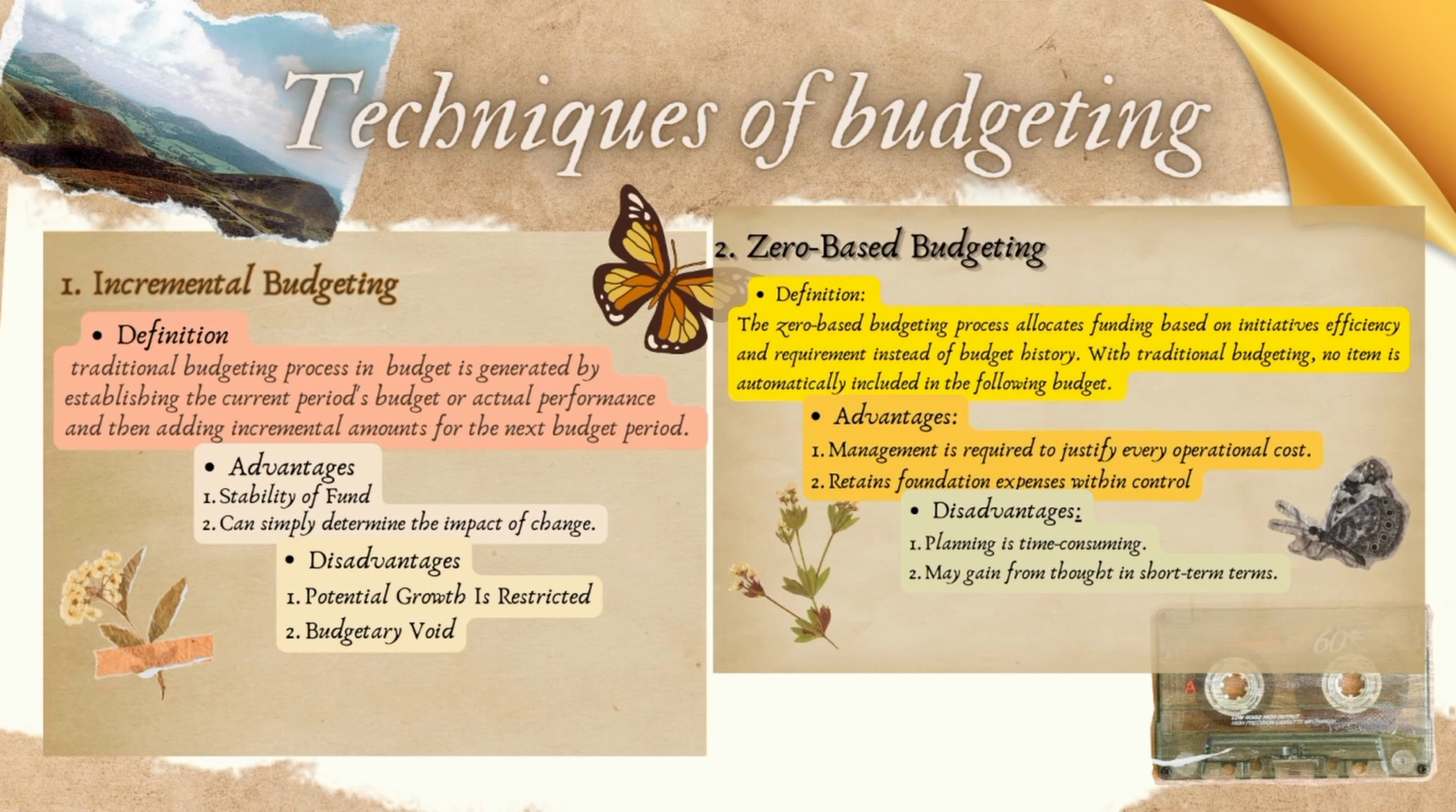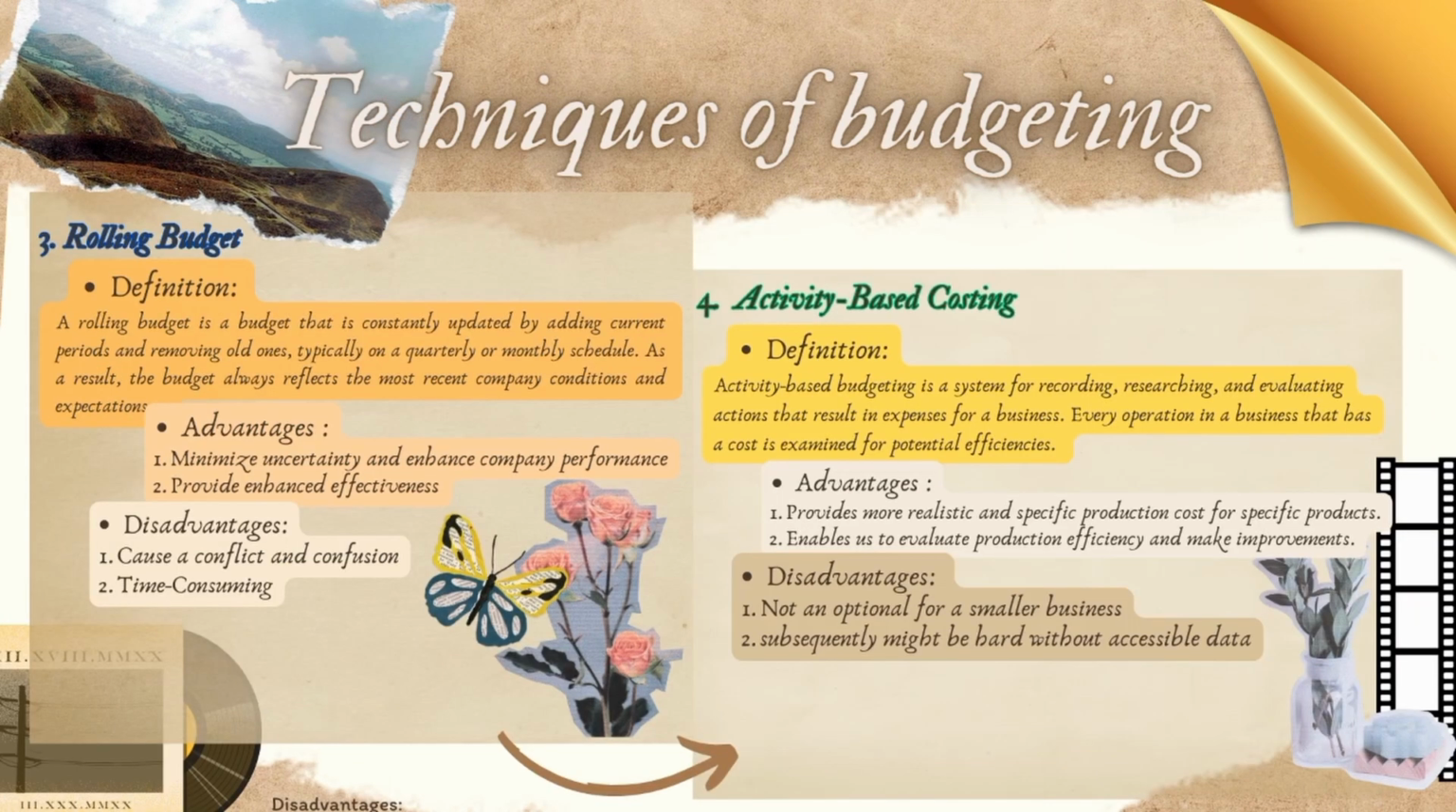The disadvantage of using zero-based budgeting is that it is time-consuming, which is quite a significant downside. The next point is that it encourages short-term planning. A third type is a rolling budget, which is a constant budget updated by editing the current period.